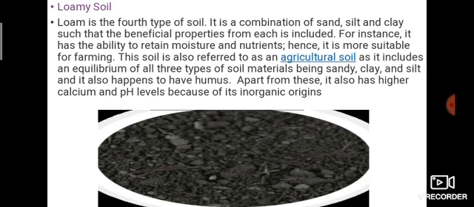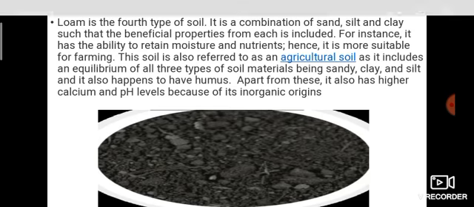The beneficial properties from each are included. For instance, it has the ability to retain moisture and nutrients. Hence, it is more suitable for farming. This soil is also referred to as agricultural soil as it includes an equilibrium of all three types of soil materials: sandy, clay and silt. It also happens to have humus. Apart from this, it also has higher calcium and pH levels because of its inorganic origins.